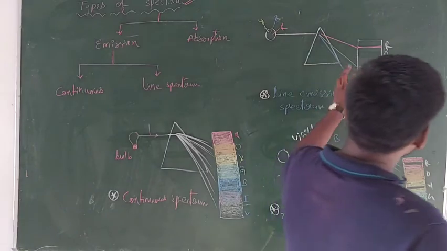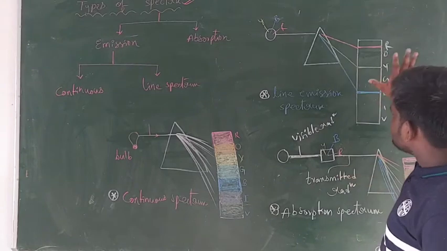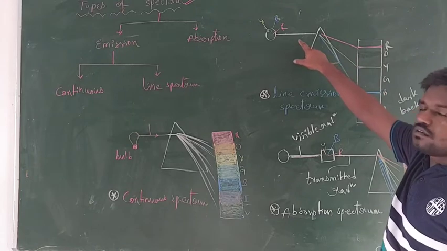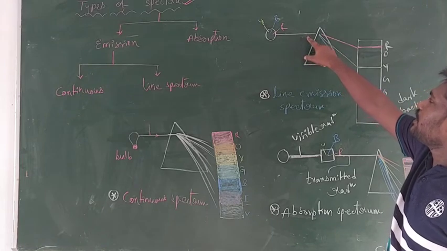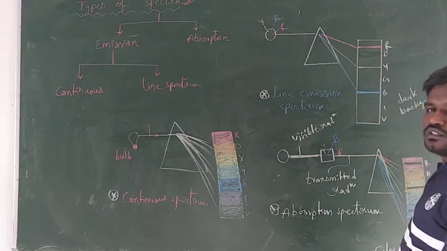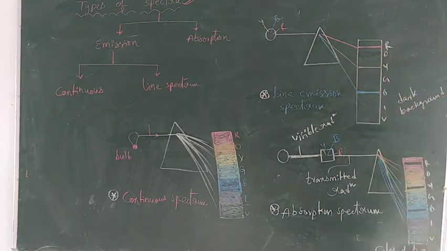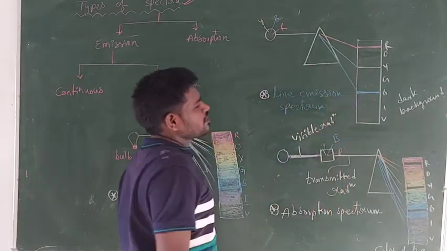Now we come here, guys. This is line spectrum or line emission spectrum. First, this is generally known as emission spectrum because it is formed due to the passing of emitted radiation through the prism. Now the different components present in this one are split into different colored lines. So now here in this emission spectrum, guys, colored lines are present in the dark background.